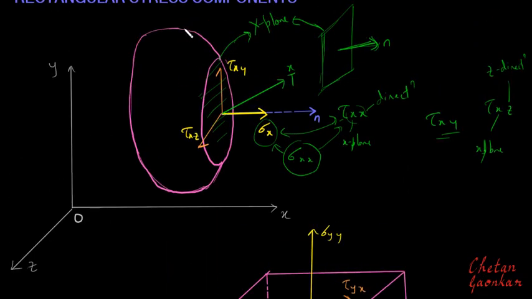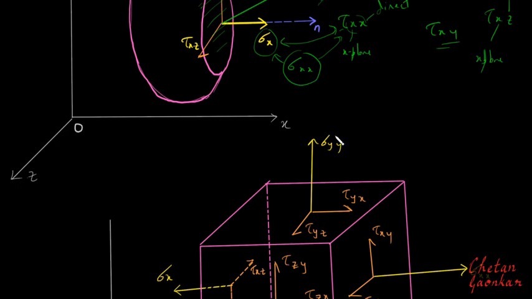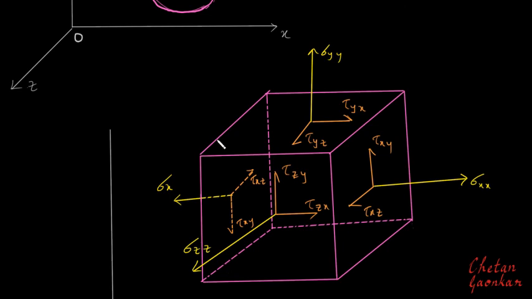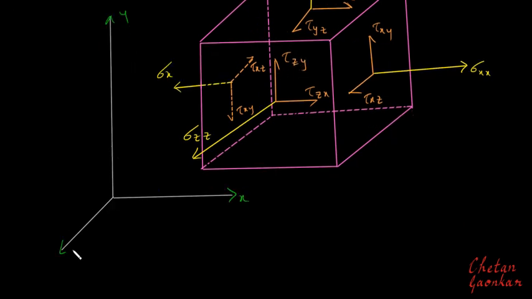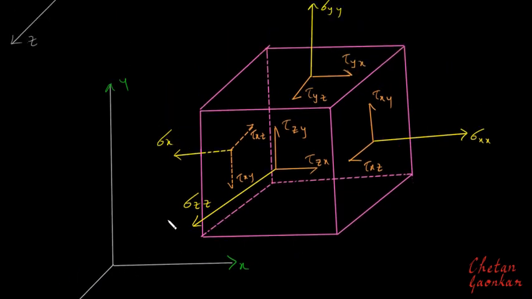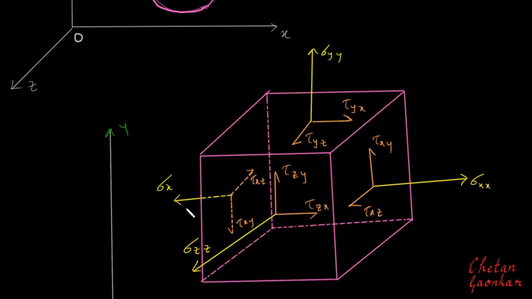Similarly, here if I cut it by a y plane, I will get the stresses developed on this face as this. Similarly, if I cut it with z plane, I will get the stresses as this. All right, sigma zz, tau zx, tau zy. All right, this is our x axis, this is our y axis, and this is our z axis. So these are basically the rectangular stress components.